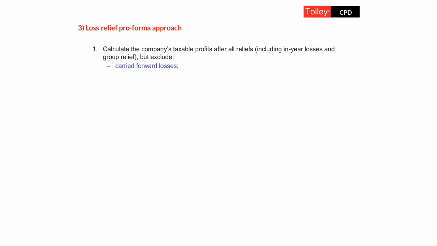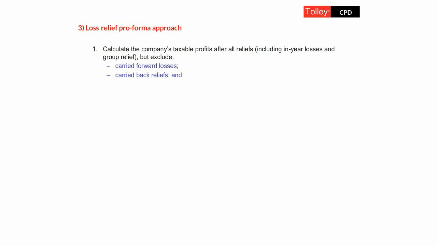Now, it's been suggested that if you're trying to work out how to deal with all the different losses that might come along in a particular scenario, the following approach might be suitable. So the first step will be to calculate the company's, and if you've got a group, each company's taxable profits after all reliefs, including the use of in-year losses, current year losses, and the use of current year group relief from other companies in the group, but ignoring at this stage the carry forward of losses, because that's what we're trying to deal with here, ignoring carry back reliefs from later years.